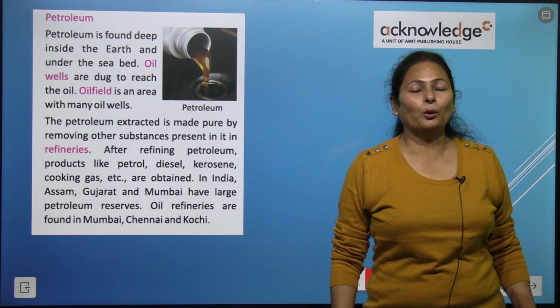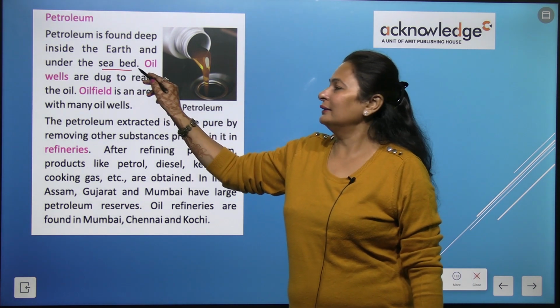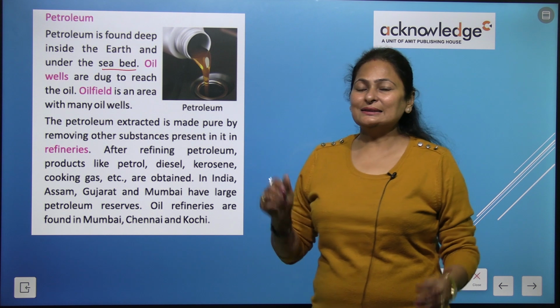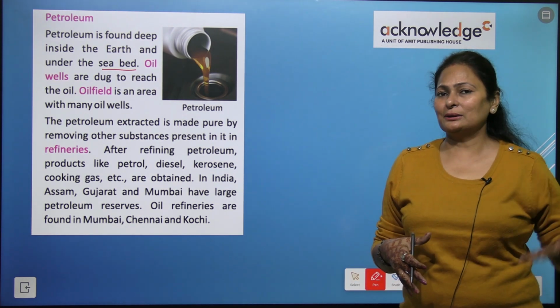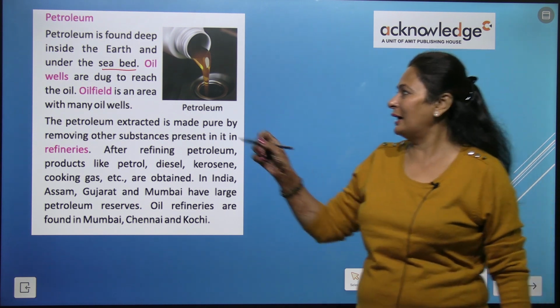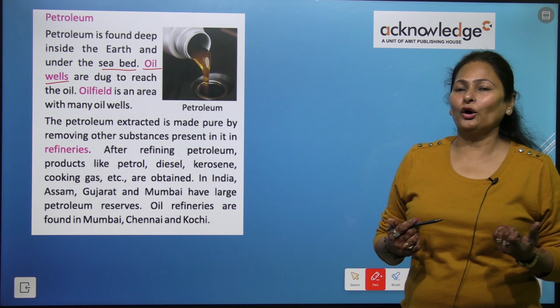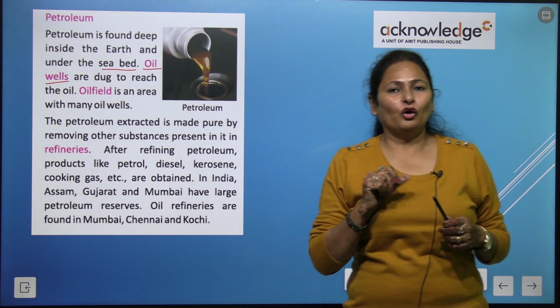Petroleum is found deep in the earth and under the sea bed. Oil wells are dug, like mines are dug in the earth's surface. So similarly, oil wells are dug to reach the oil, right? It is a blackish and very thick kind of oil.